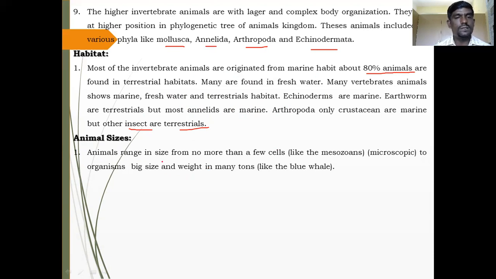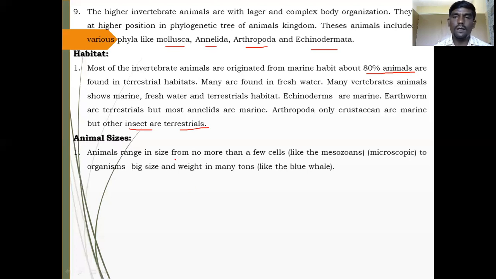Animals range in size from no more than a few cells, like mesozoans or microscopic animals, to organisms of big size and weight of many tons, like the blue whale. These are the differences between the sizes of the members of kingdom Animalia.